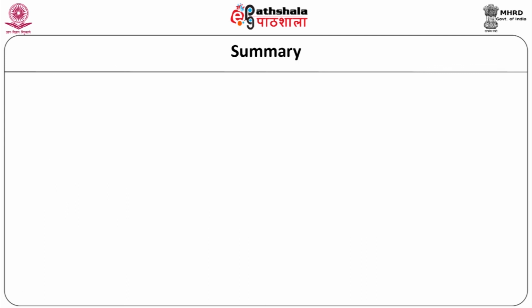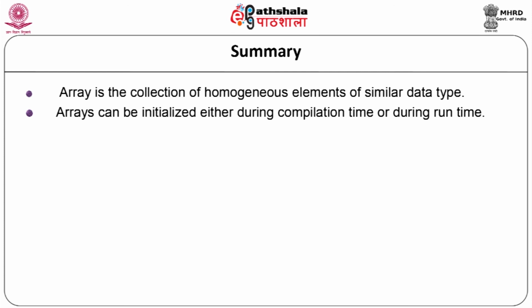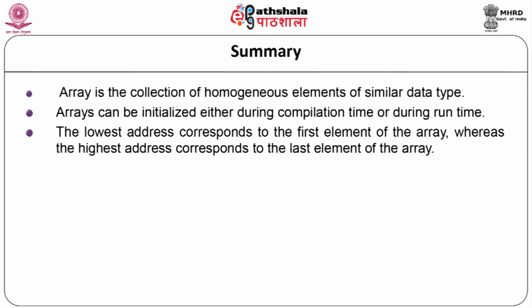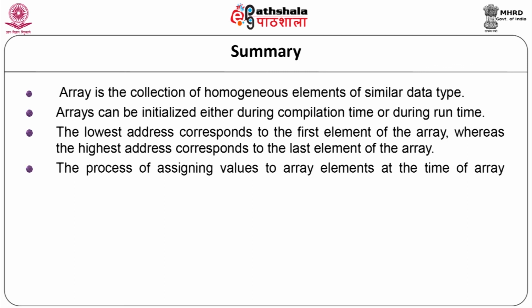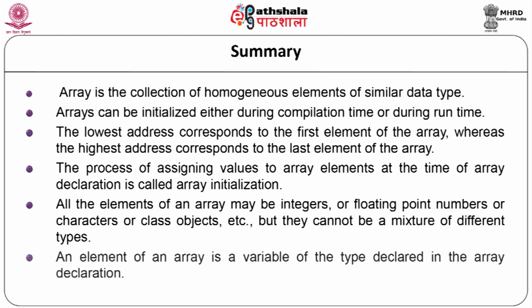Now, let us summarize our module 26, arrays. Array is a collection of homogeneous elements of similar data type. Arrays can be initialized either during compilation time or during runtime. The lowest address corresponds to the first element of the array, whereas the highest address corresponds to the last element of the array. The process of assigning values to array elements at the time of array declaration is called array initialization. All the elements of an array must be integers or floating point numbers or characters or class objects etc., but they cannot be a mixture of different types. An element of an array is a variable of the type declared in the array declaration.